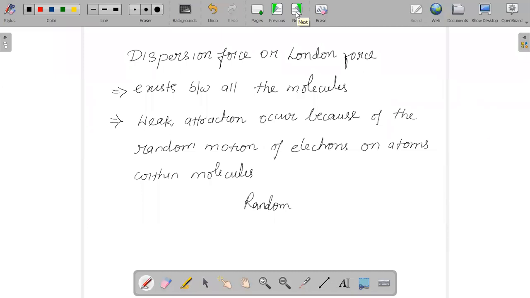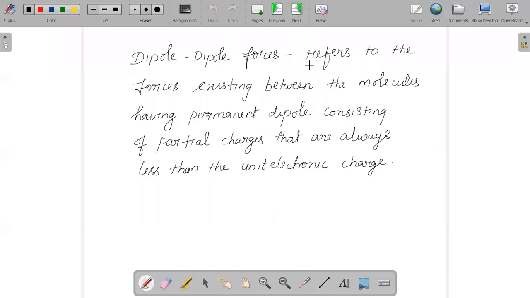So you have two different types of force: the intermolecular force of attraction, and the intramolecular force of attraction. Another category of force which exists is called dipole forces. It is a force which exists between molecules wherever you have a permanent dipole, and that dipole should consist of partial charges which are always less than the unit electronic charge.